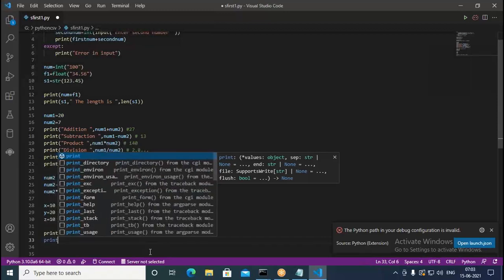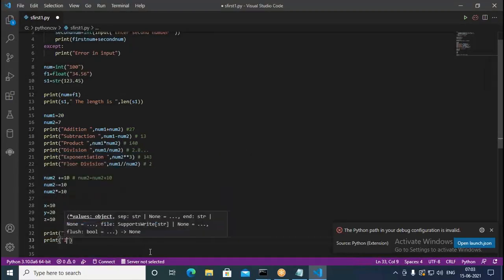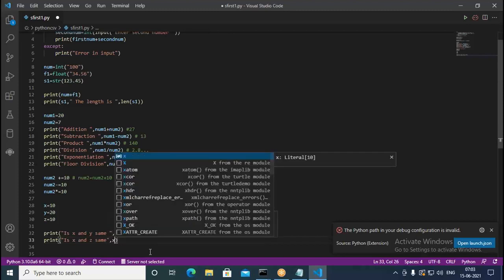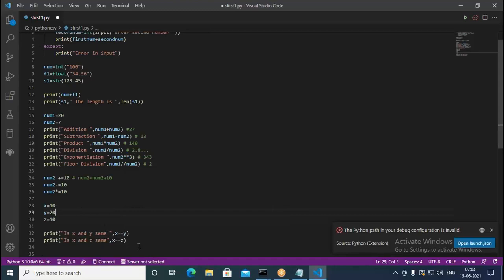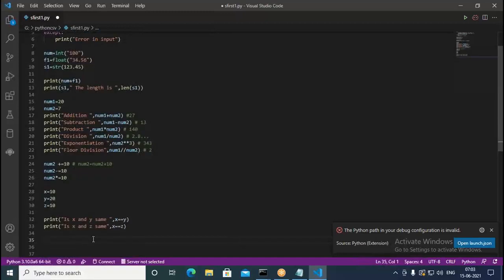Then similarly print, I put here x and z are same, then I write x equal to z. This is going to compare whether x and z are equal or not. Similarly, the first one compares whether x and y are same or not. These are called equality operators.